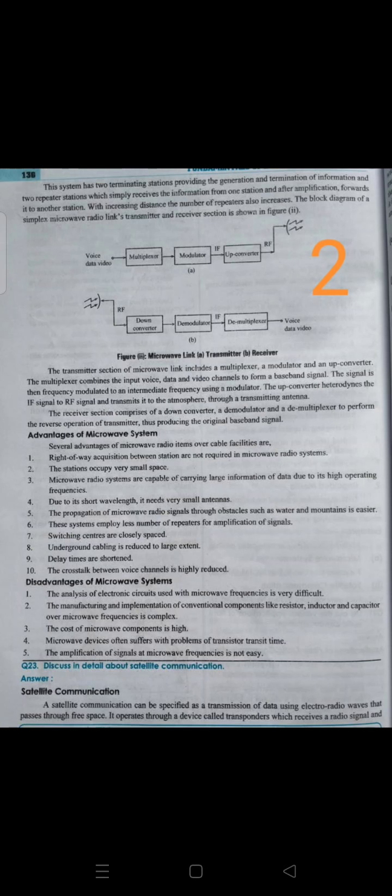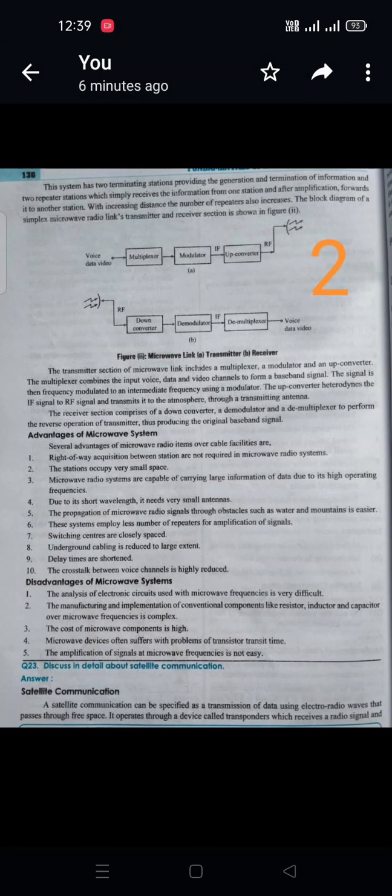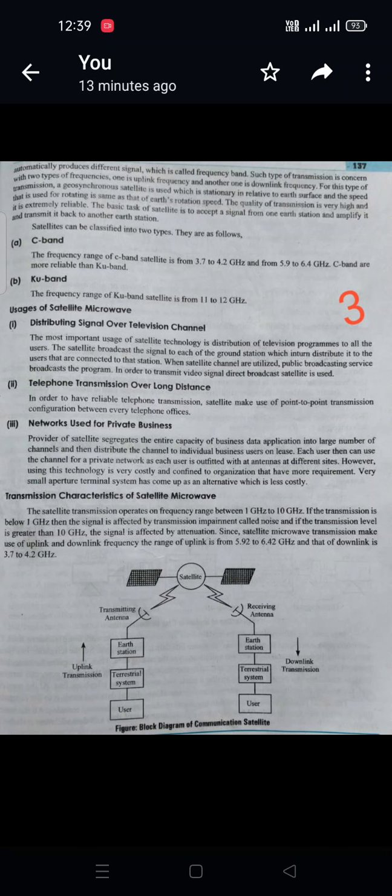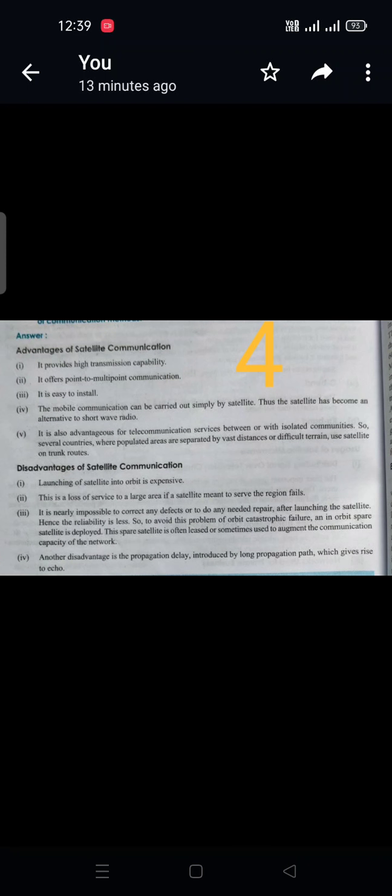Okay, here you can see some of the advantages of satellite communication. It provides high transmission capability, it offers point to point communication, and it is easy to install. Mobile communication can also be carried out by satellite.